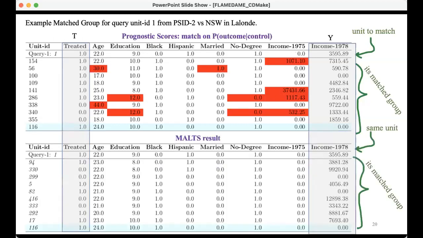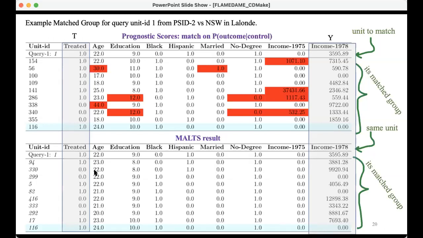So this is the result from Malts. This is from our algorithm, and this is the same unit as before. And here's the match group that we found. Here, all the people are between 20 and 24 years old.